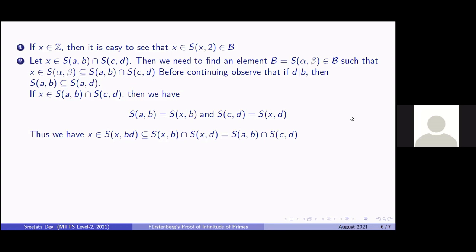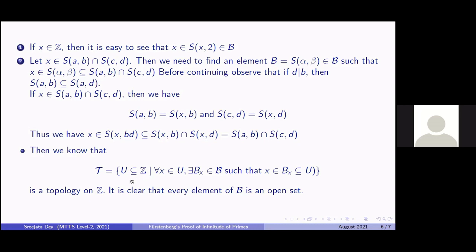Now, since our criteria are met, we will define tau as the collection of Q subsets of Z such that for all x in U, there exists B_x in script B such that x belongs to B_x, which is a subset of U, the same as in the previous statement which we had mentioned. So it's quite clear that every element of script B is an open set. Why? Because what do we mean by an open set? Any subset of Z which belongs to this collection tau will be an open set. So if you consider any B in script B, it will always be of the form S_{a,b}.